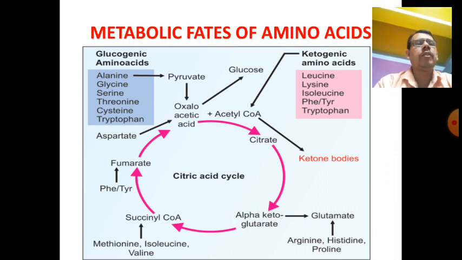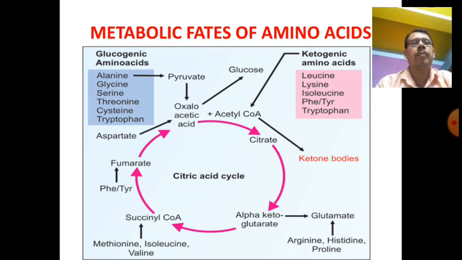Most important is the metabolic fate of amino acids. Here, not only tryptophan but also the other amino acids, how they will act. First, the glucogenic amino acids: alanine, glycine, serine, threonine, cysteine, tryptophan. All are glucogenic. Sometimes they are also ketogenic. They produce pyruvate, and pyruvate to oxaloacetate or aspartate to oxaloacetic acid. This goes into the TCA cycle, which is already discussed, and then oxaloacetate to glucose. That's why it is called a glucogenic amino acid.